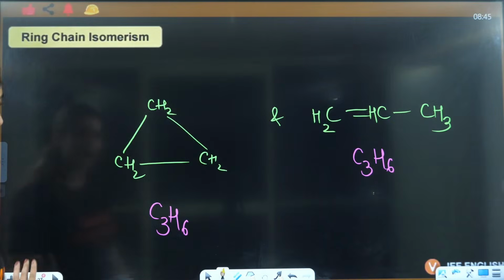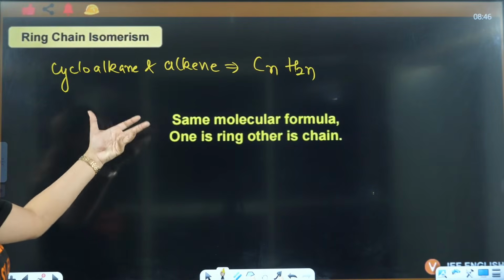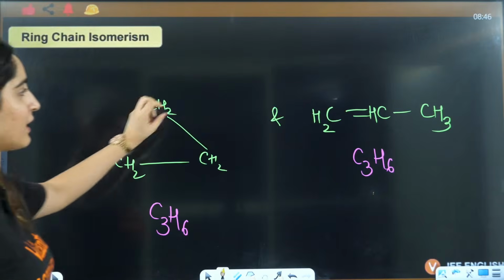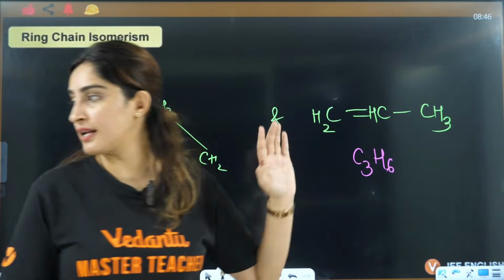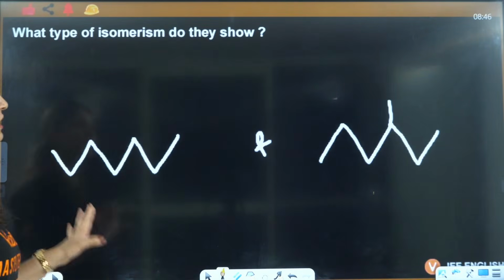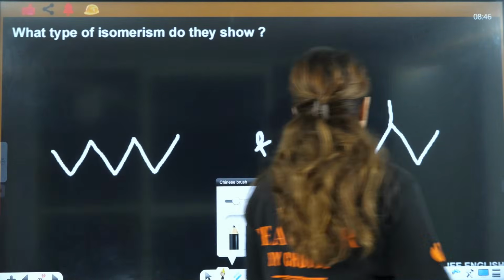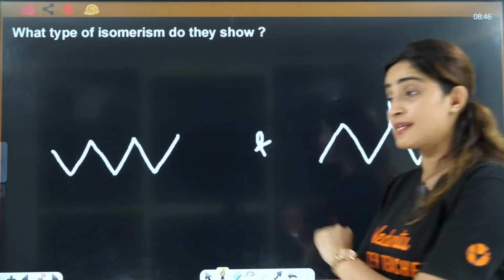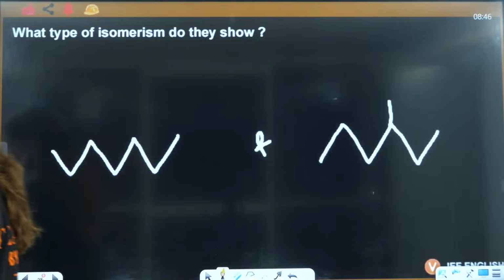So they both have the same molecular formula, that's why they are ring chain isomers. This is ring and this is chain. Okay everyone. Now let's see if you can answer the questions that I'm going to ask you now, right? After this we are going to start with Tautomerism, okay?